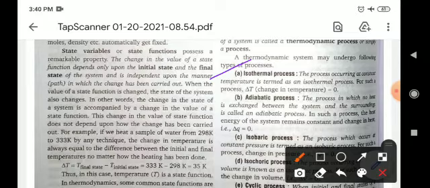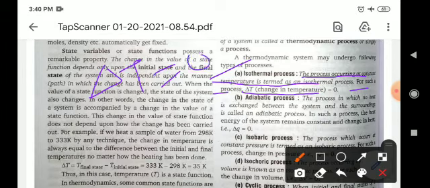Number 1 is the isothermal process. The process occurring at constant temperature is called an isothermal process. For such a process, the change in temperature, that is delta T, is 0. Means if any type of process occurs and during that process there is no change in temperature, then that process is known as an isothermal process.